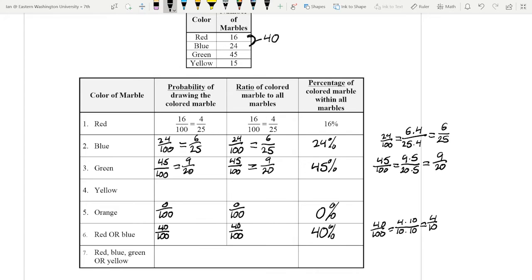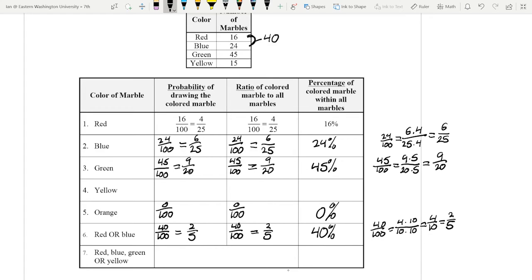Because aren't those both even numbers? They are. They're both even numbers, which means we have 2 out of 5. So we have a 2/5 probability, or a 2-to-5 ratio of colored marbles to all marbles.